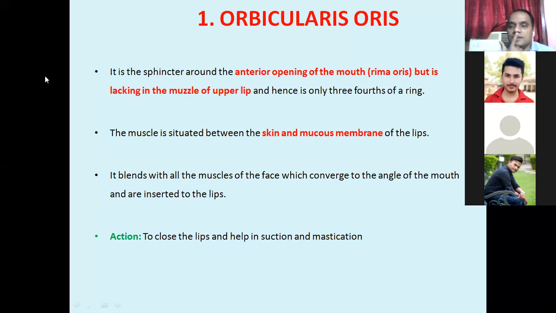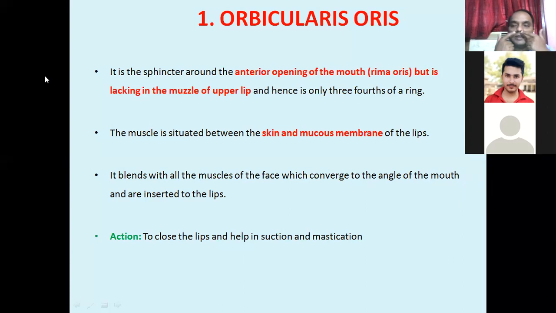It goes like this, from here to here and up to here, so it gives an incomplete ring. That muscle is not completed because at that level the orbicularis oris is not there.